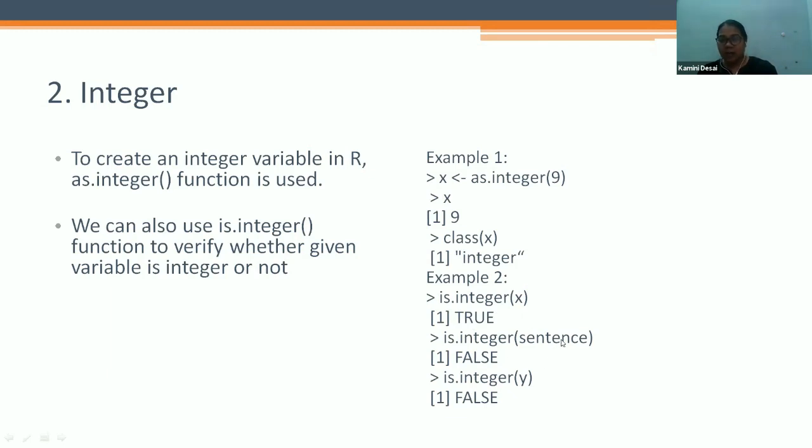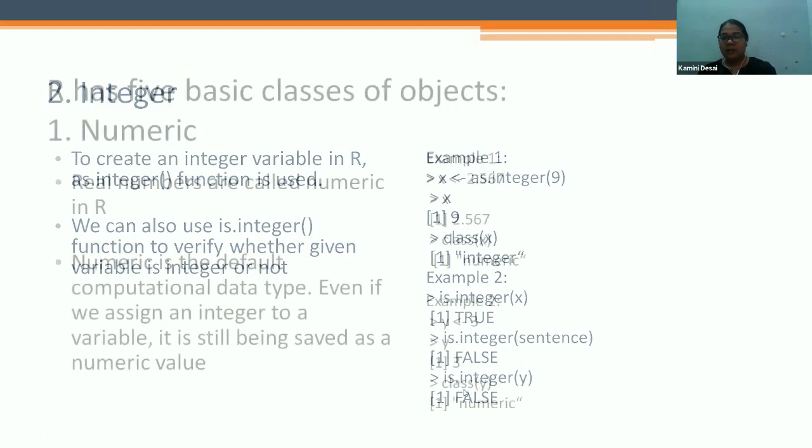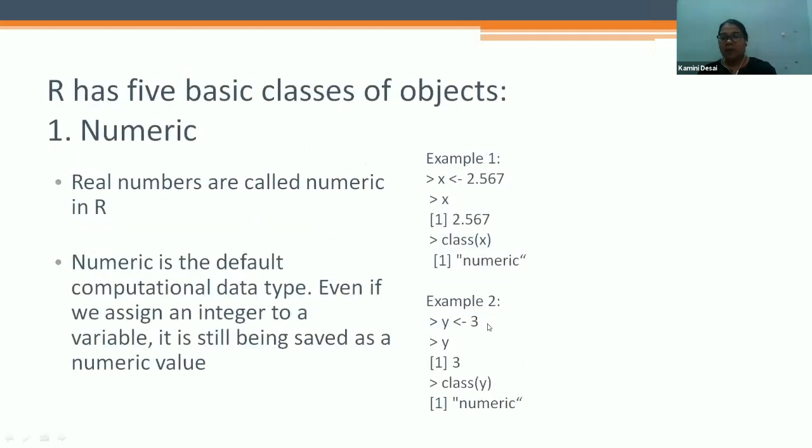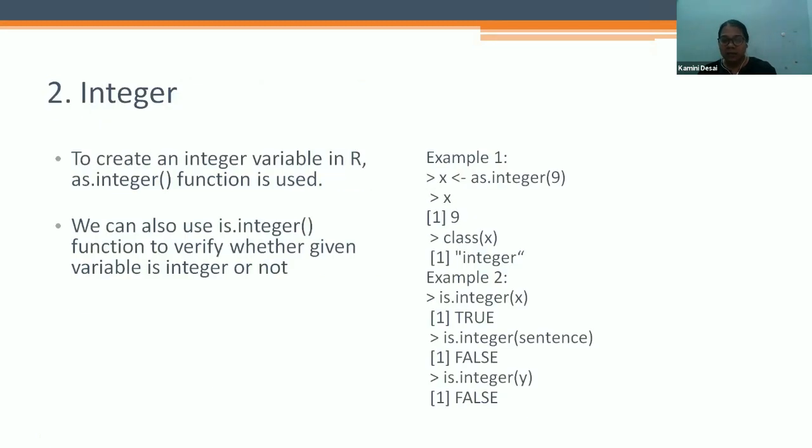If there is no sentence, only a number, and I put is.integer(sentence), it gives the answer FALSE. Is.integer(y)? Here y is a numeric object. We are not assigning any operator over here, so by default it considers it numeric. When I ask is.integer(y), it gives the answer FALSE.